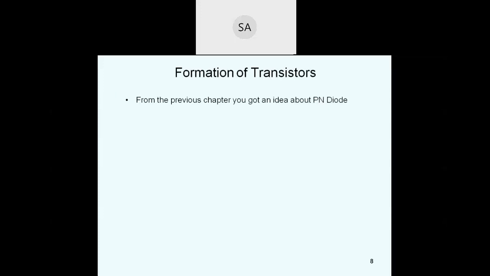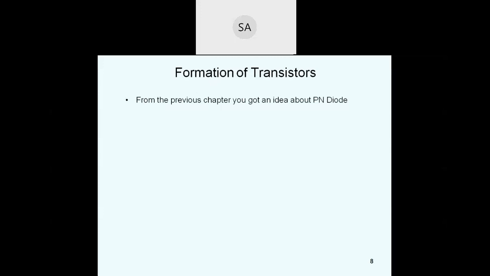Formation of the transistor: how will the transistor be formed? We discussed what a p-n junction diode is, how it is formed by combining two dissimilar materials, p-type and n-type, and how the current flows in forward bias and reverse bias.